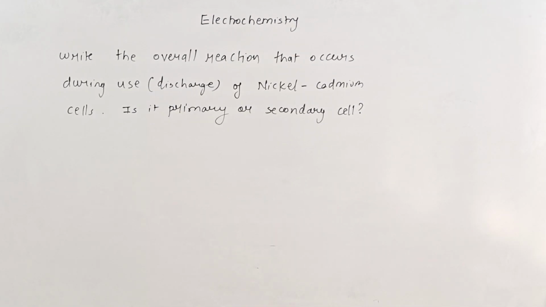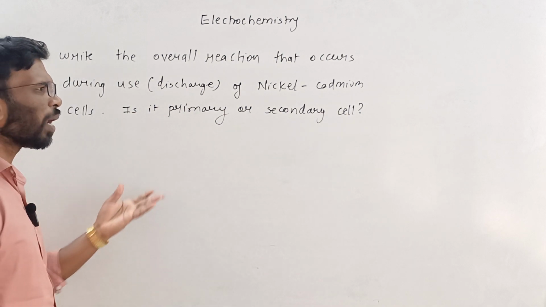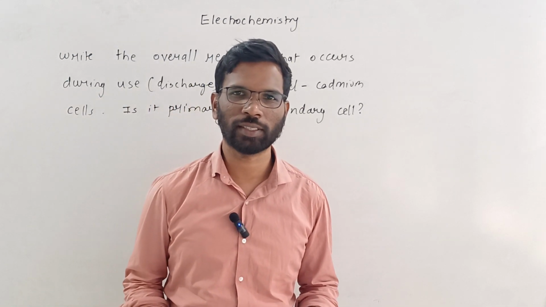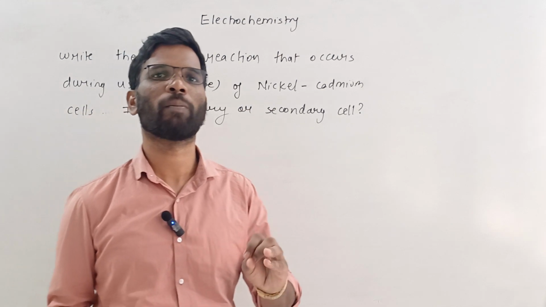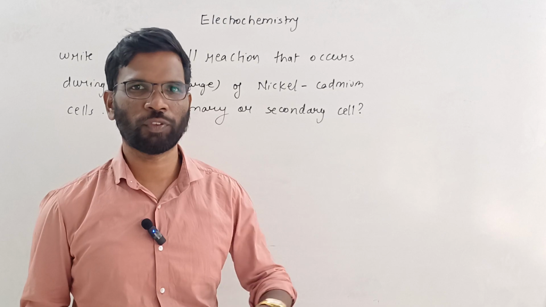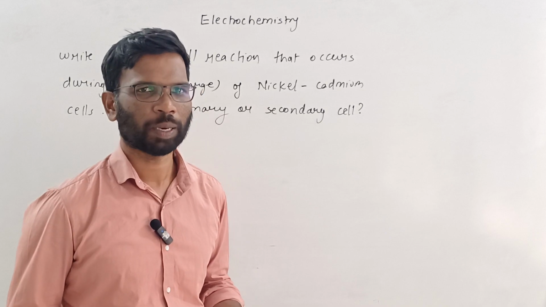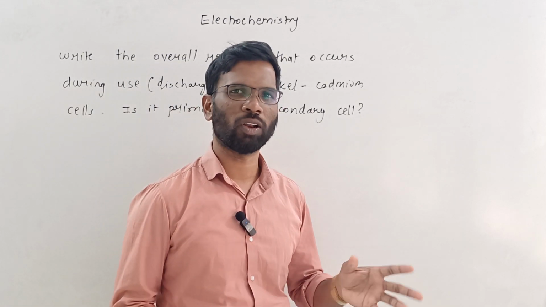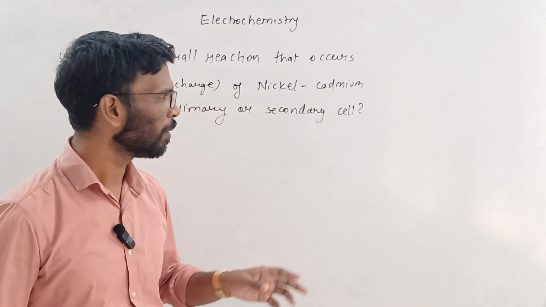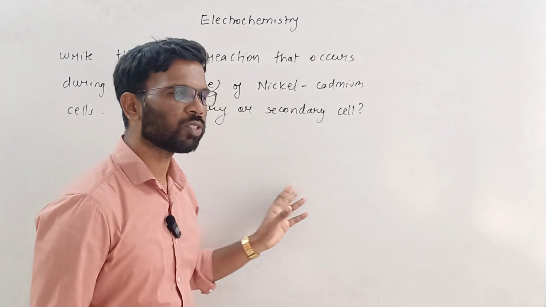Here is the question: write the overall reaction that occurs during use or discharge of the nickel cadmium cell. Is it a primary cell or a secondary cell? One way to identify primary cells is that they are non-rechargeable, like a pencil cell or a mercury cell. You cannot recharge them. Whenever the battery of your analog wristwatch gets over, we replace that small mercury cell. Once it is used, you cannot recharge it.